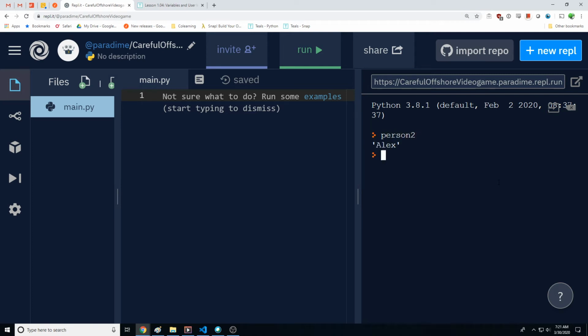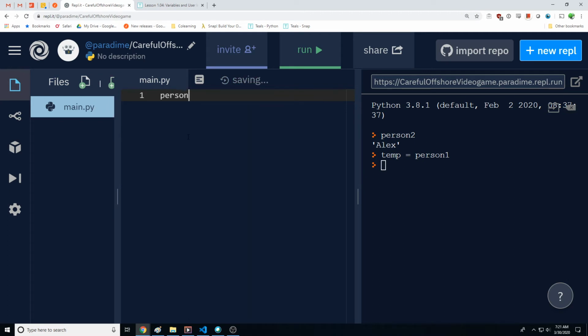Cool. So to swap two variables, what we have to do is we need a temporary variable. So we have temp is equal to person 1. So now I'm going to show on the left hand side here.